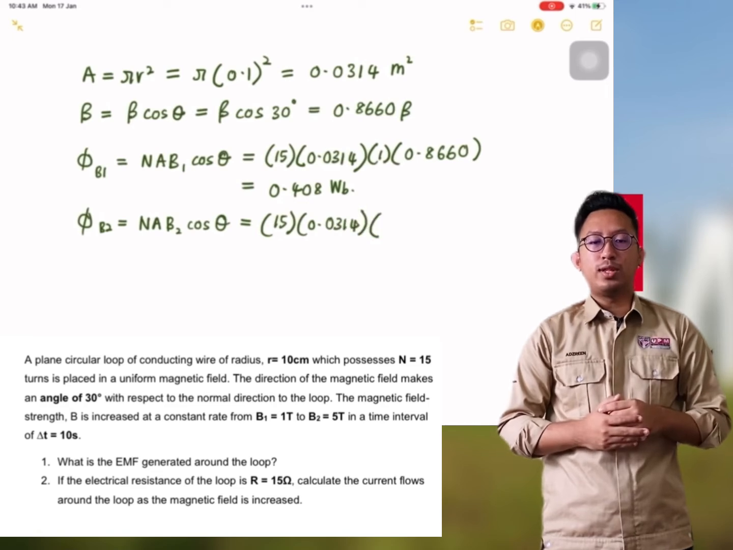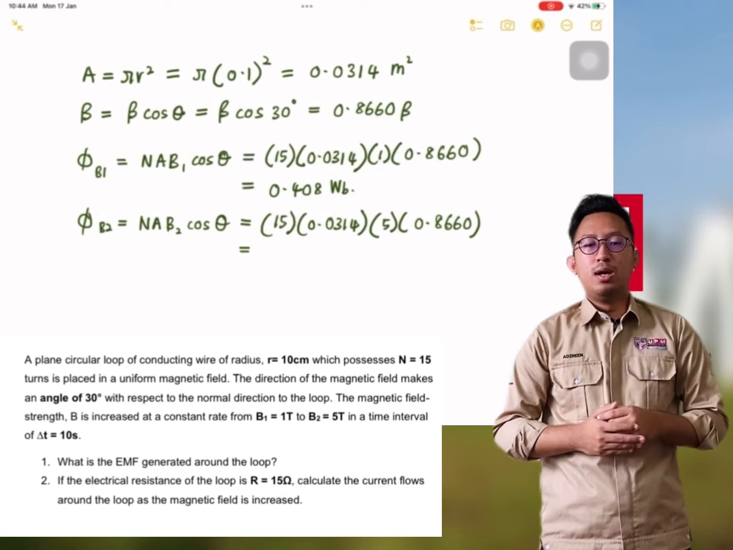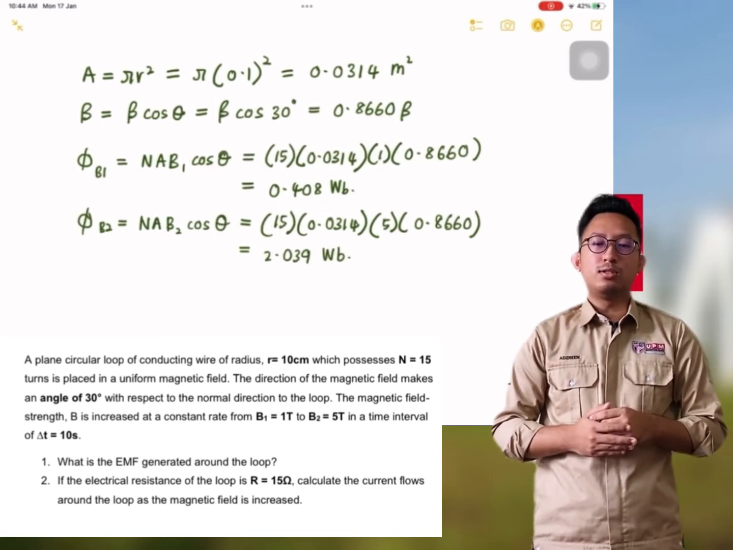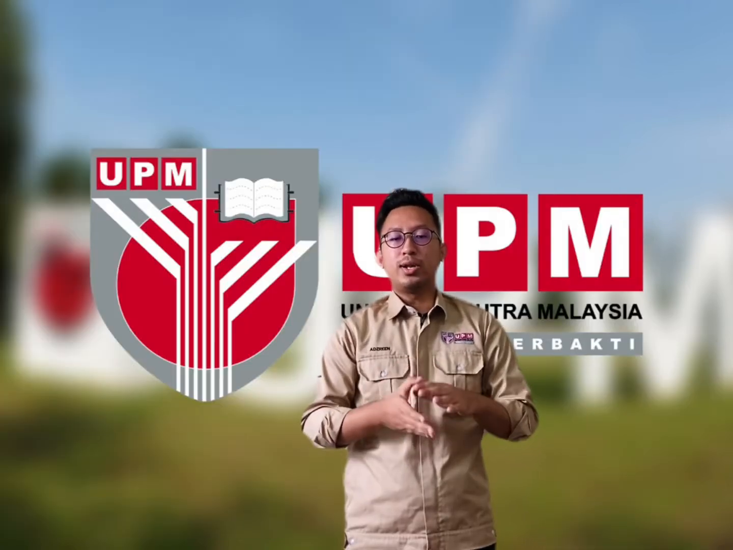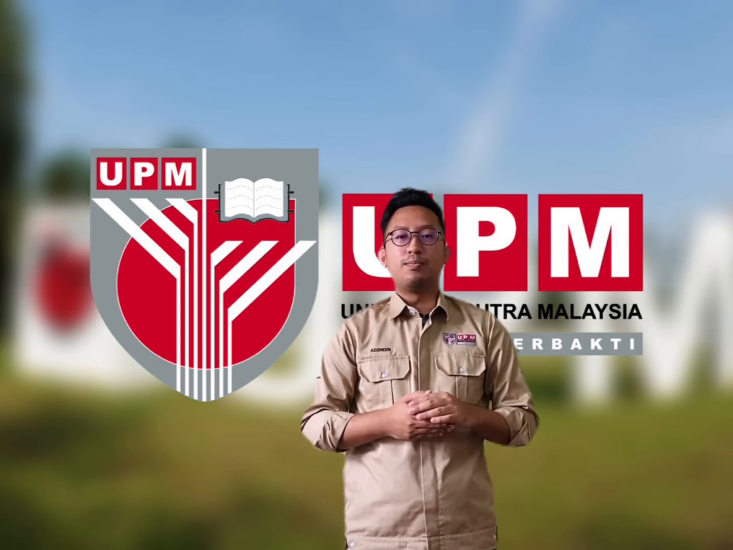For the final flux, we only change the B2 value to 5. So we got 15 multiplied by 0.0314 multiplied by 5 multiplied by 0.8660. Then we get 2.039 Weber.